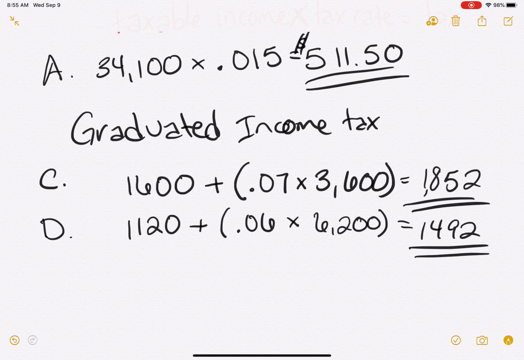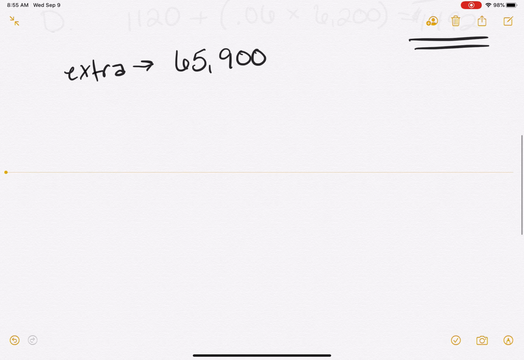1492. That's what I got. Okay, all right. For extra practice, let's say that the income was $65,900. Calculate it on your own. Let's make sure you know how to do it. $65,900.